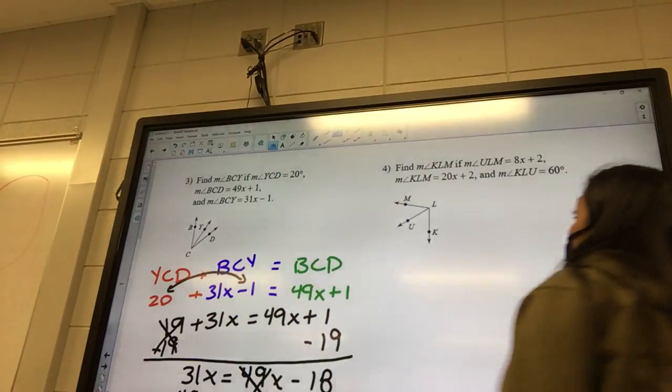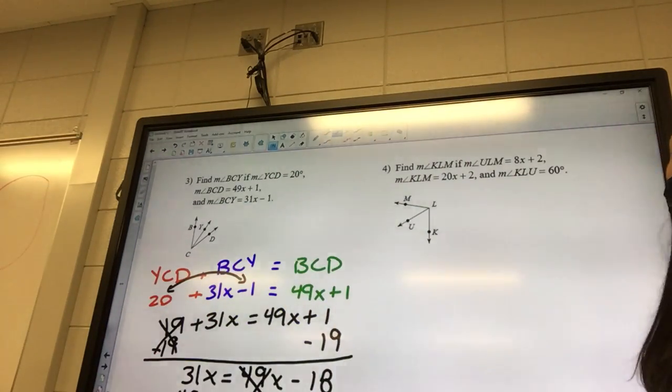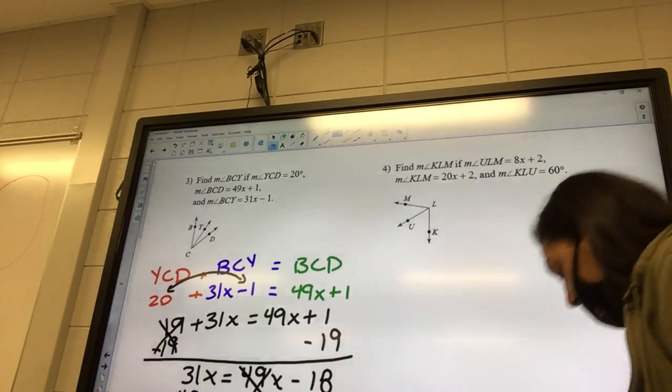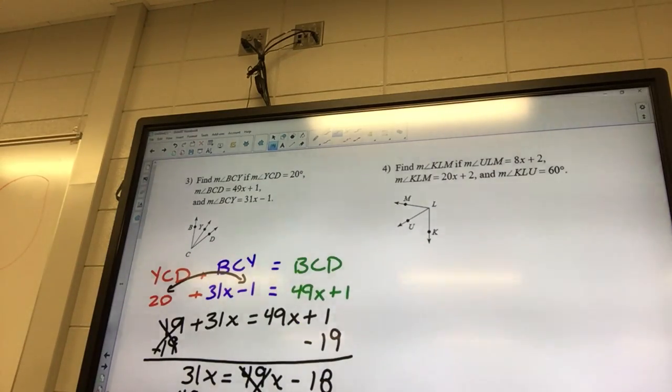Okay, find KLM. So, what are we finding today? Right now? KLM. Okay, so it says ULM is 8x plus 2. Is that a little one or a big one? Bree, you with me? Yeah, you don't look like it. Sorry, I didn't mean to start with you like that.